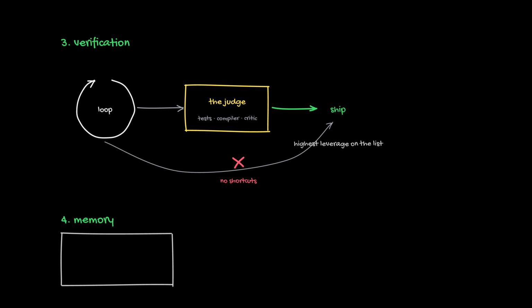4. Memory. Log every attempt. Before acting, check: have I tried this before? That single check kills the doom loop. A ledger of failures is worth more than a plan of successes.